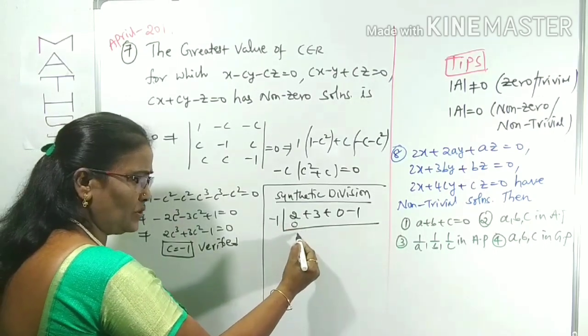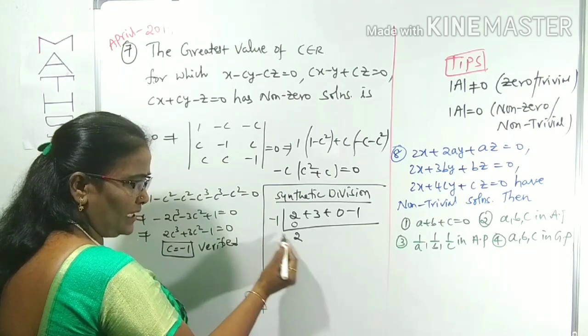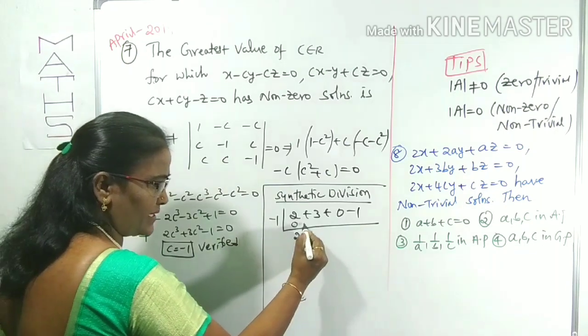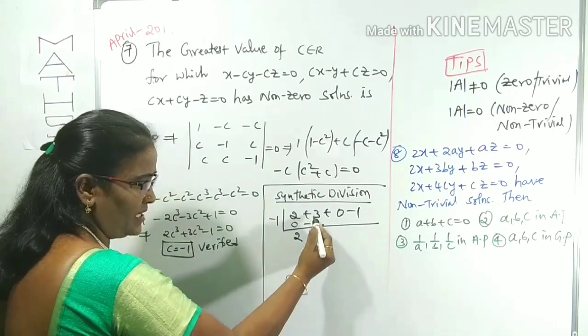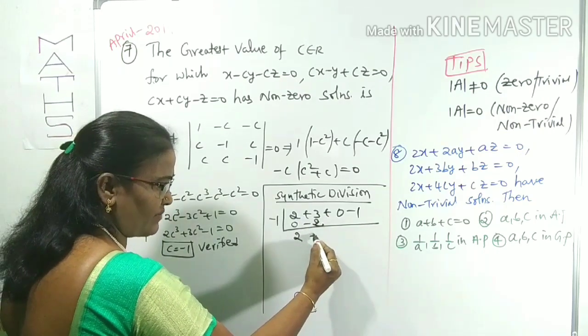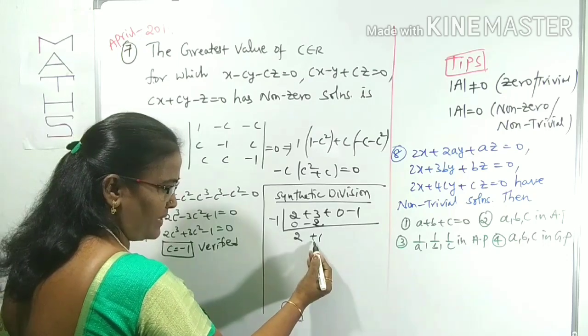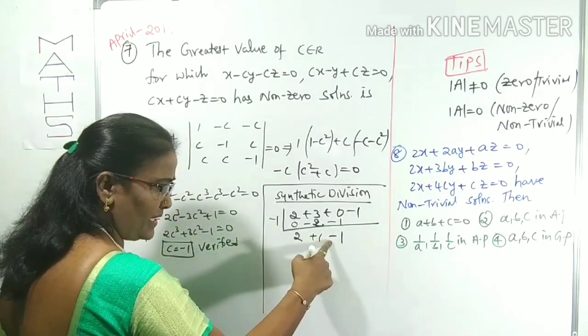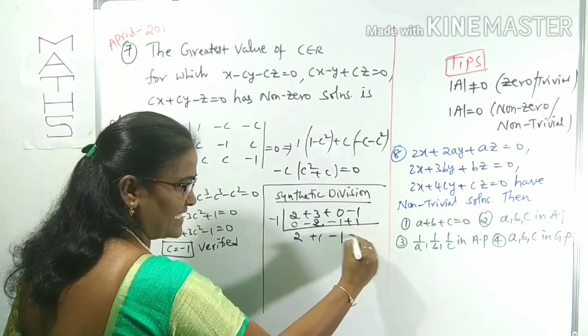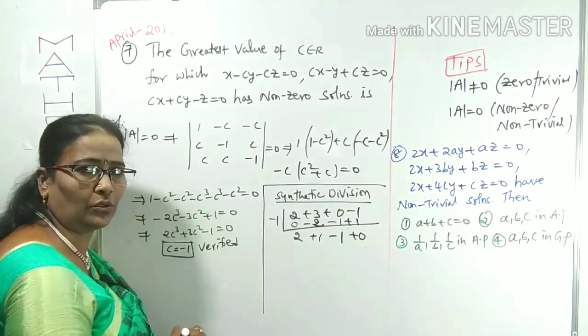We can add these two: 2 plus 0 is 2. We can multiply these two: 1 minus 1 into 2 is minus 2. In the same way we can proceed for the rest of the values. 3 minus 2 is plus 1. Again, minus 1 into plus 1 is minus 1. Adding both of them gives minus 1. Minus 1 into minus 1 is plus 1. The last must be 0, then only it will be a root.